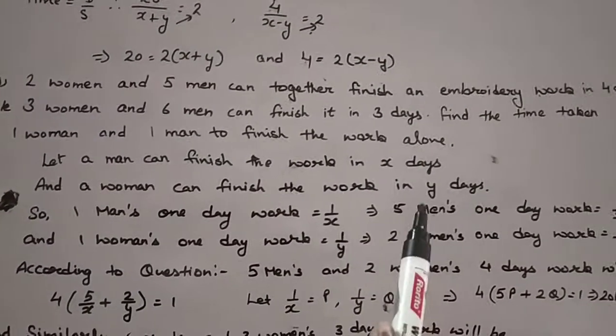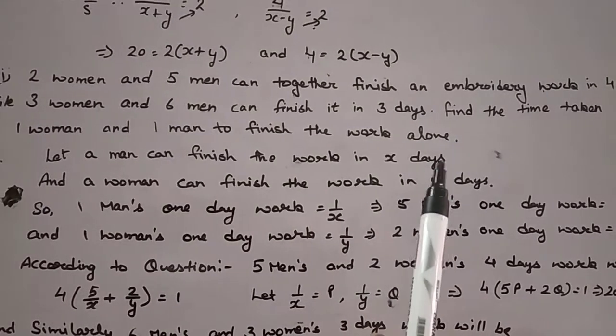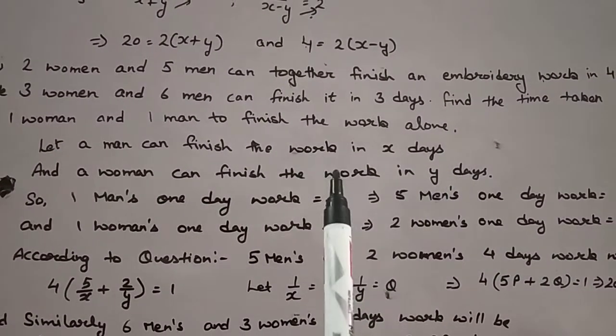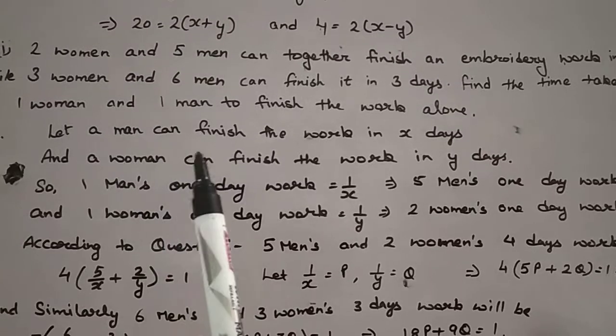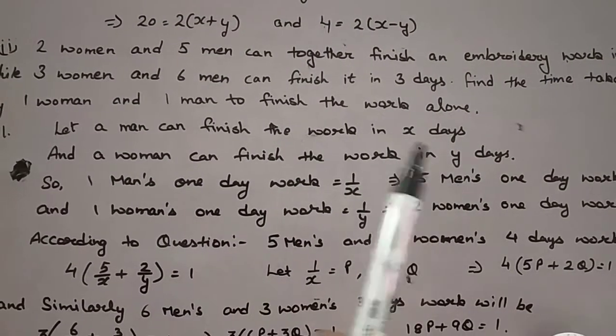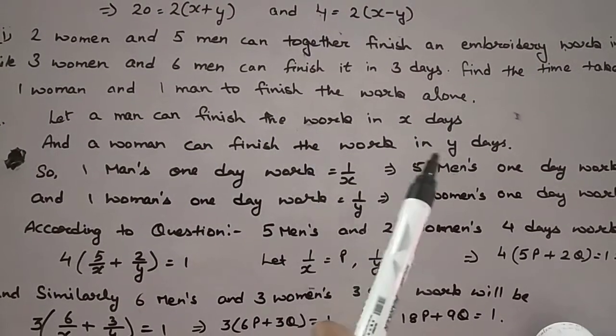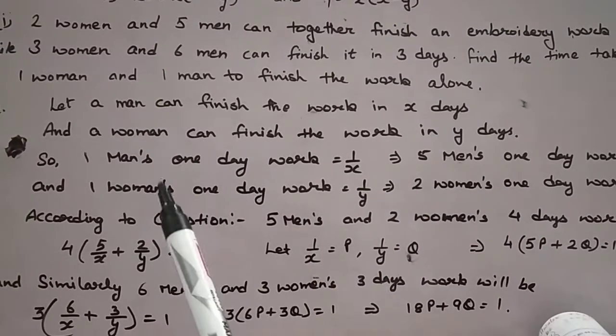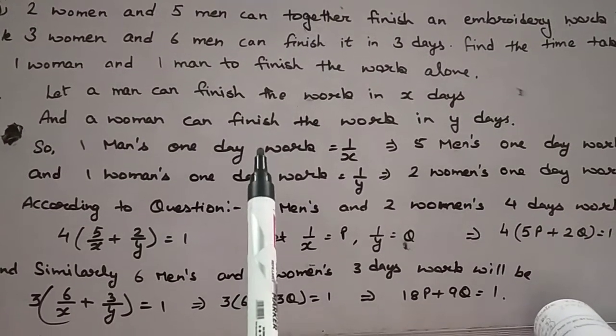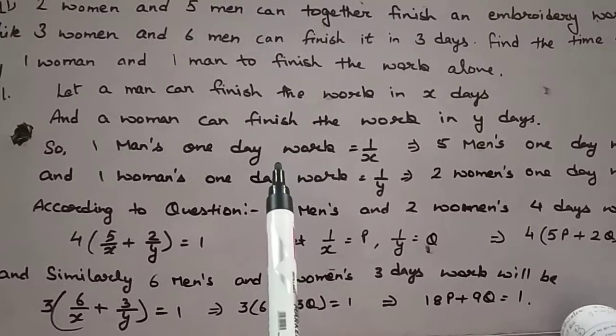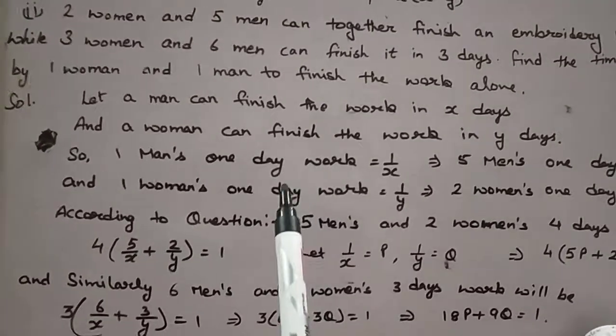So we have to take their times separately. So let a man finish the work in x days and a woman finish the work in y days. So 1 man's 1 day work: we have discussed this kind of question in the previous chapter, the 4th chapter.